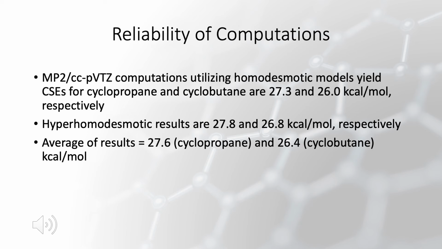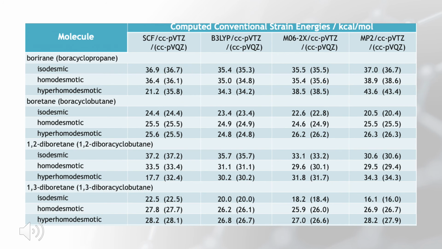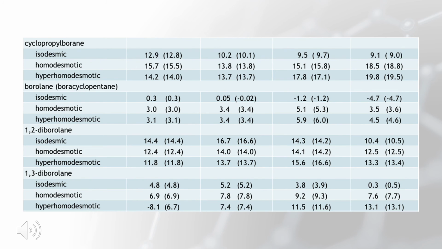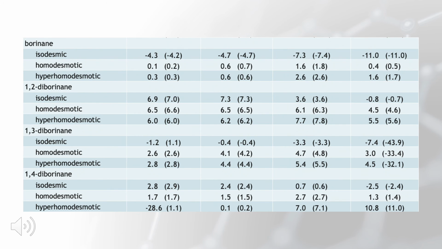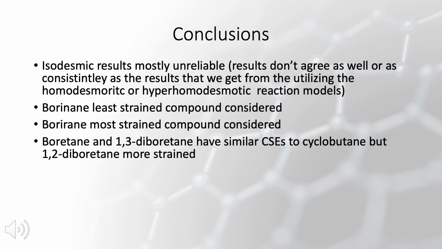These are our computed conventional strain energies in kilocalories per mole for borane, boratane, 1,2-diborotane, and 1,3-diborotane. Here we have results for cyclopropylborane, borylane, 1,2-diborylane, and 1,3-diborylane. And lastly, we have results for boronane, 1,2-diboronane, 1,3-diboronane, and 1,4-diboronane. And now for our conclusions.